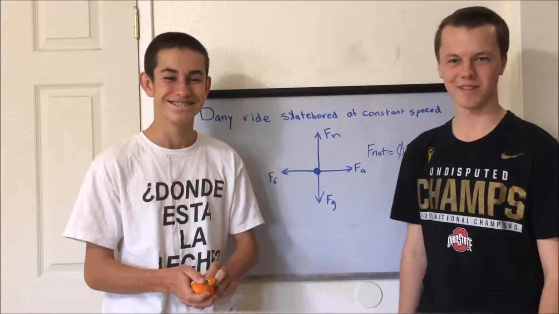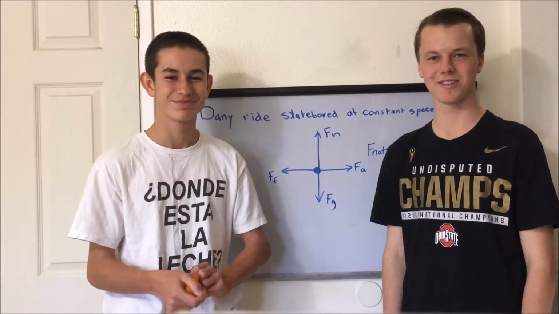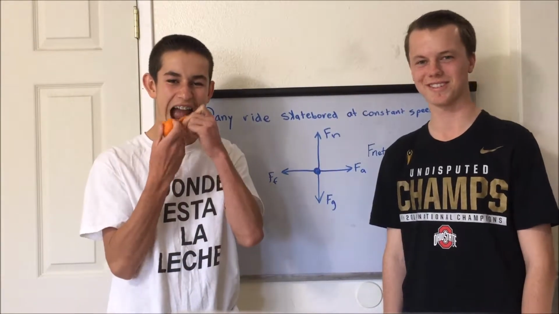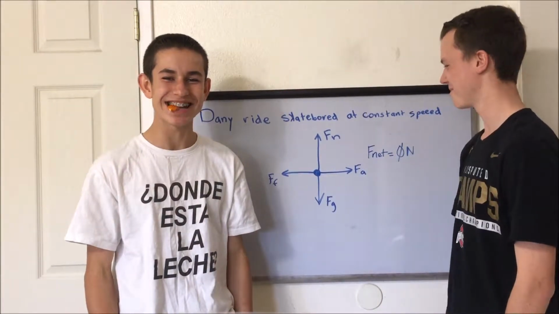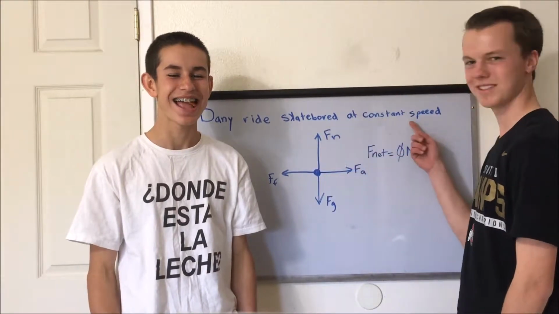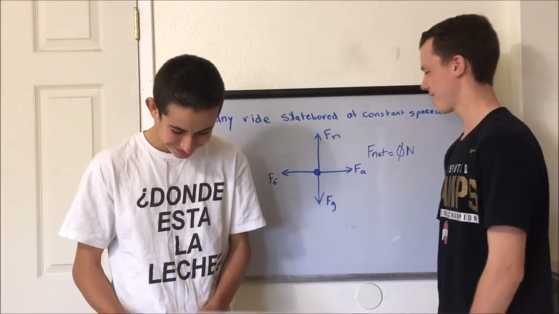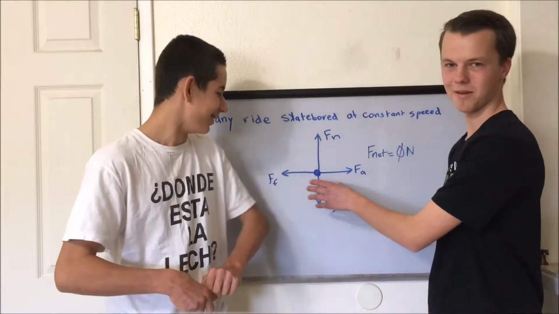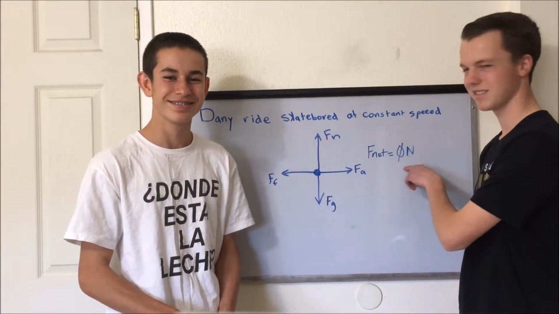Newton's first law also explains that an object in motion will tend to stay in motion unless acted upon by an outside force. As you saw in the previous example, Danny was riding a skateboard at a constant speed. In this free body diagram, all the forces acting on Danny are balanced, therefore the net force is 0.